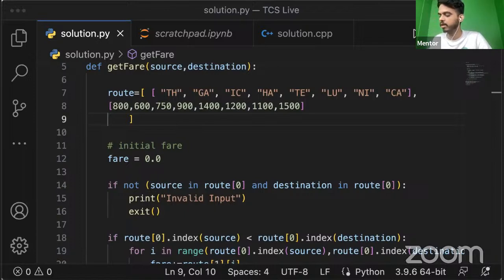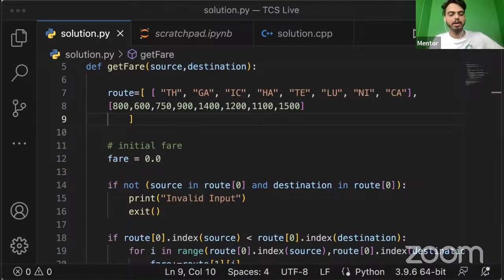Whenever any string is given by the user, and if it is not part of the stations that we have, then it will directly say invalid input, because if that station is not included in that route, that bus is not going to travel. So that's why we are first writing the condition for checking if that is present in a given list. Then if it is not, we have added a not operator. In that scenario, we will say invalid input, and this exit function will directly exit out of that loop that we have given.